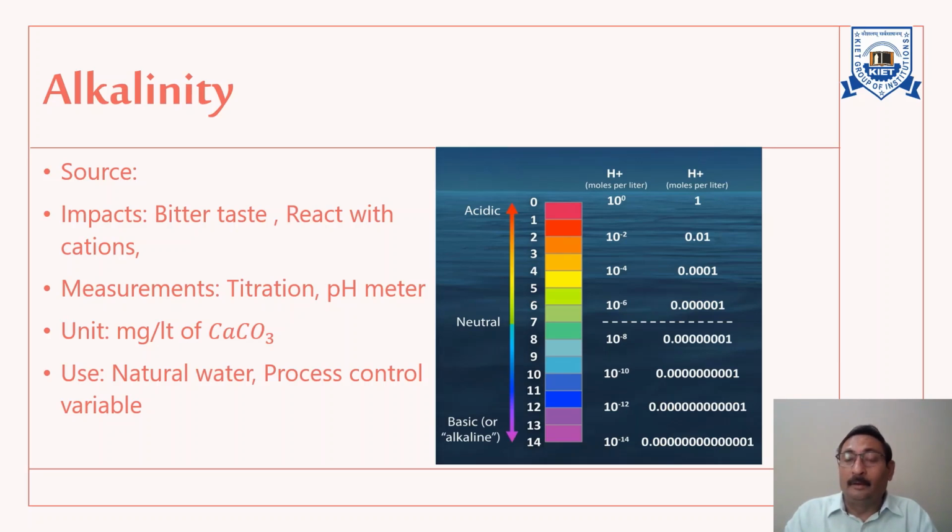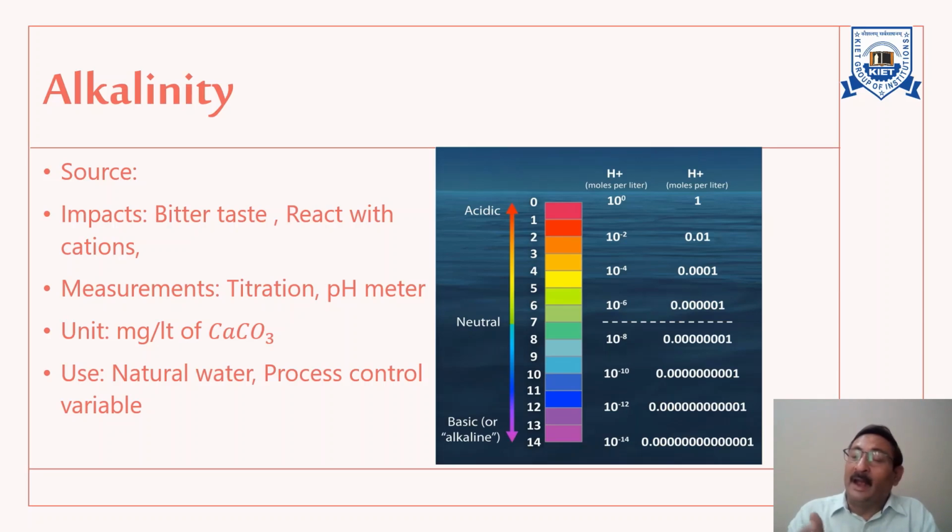Phosphate, which comes from detergent, may also increase the alkalinity in wastewater discharges. Even from the fertilizers and insecticides from agricultural land, alkalinity can be increased.